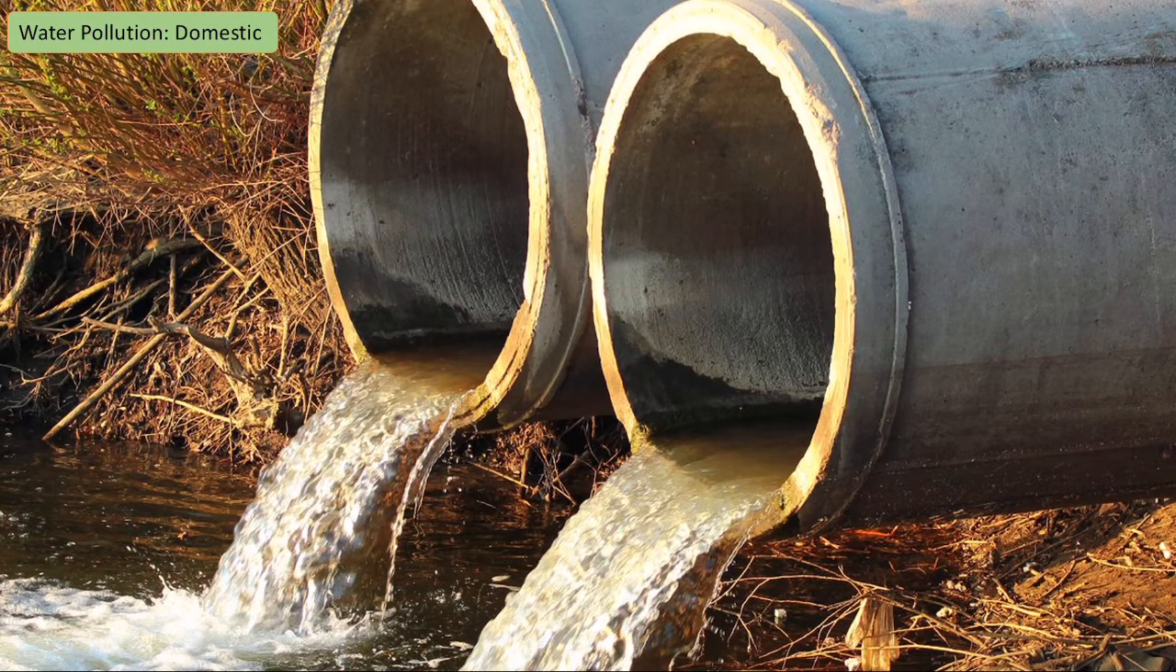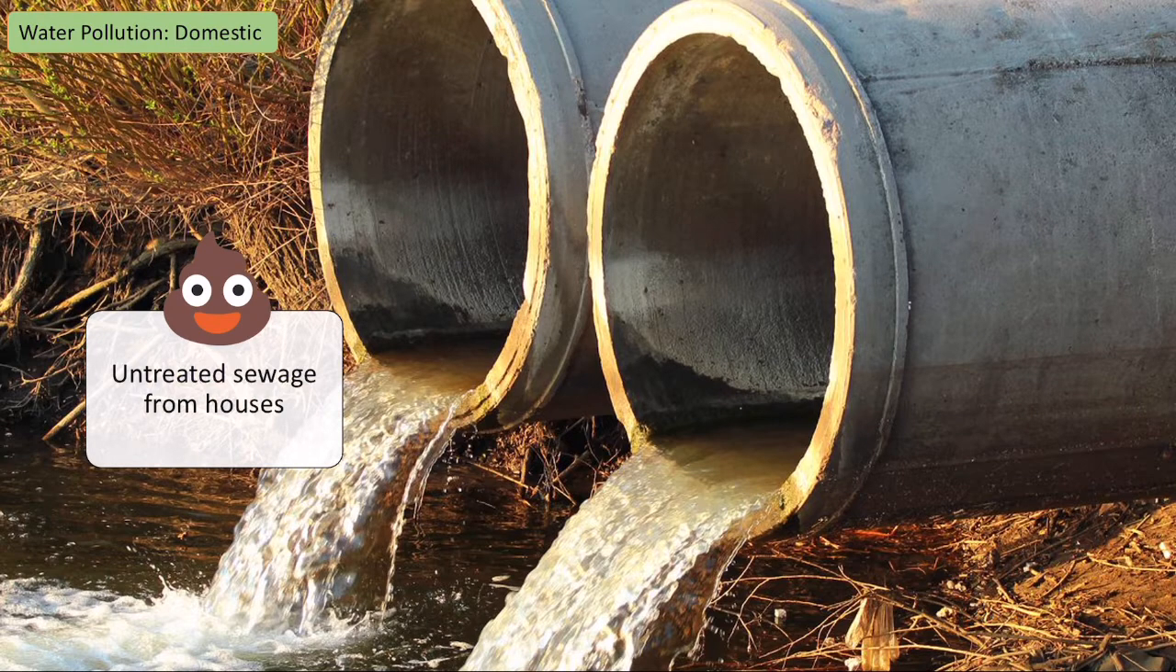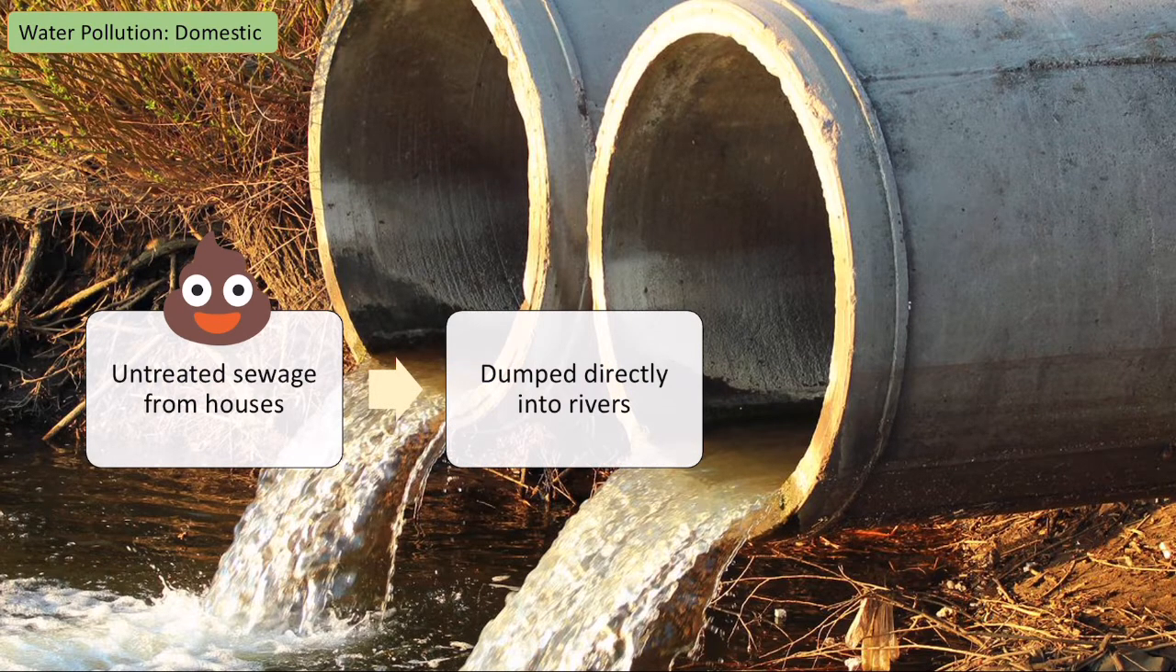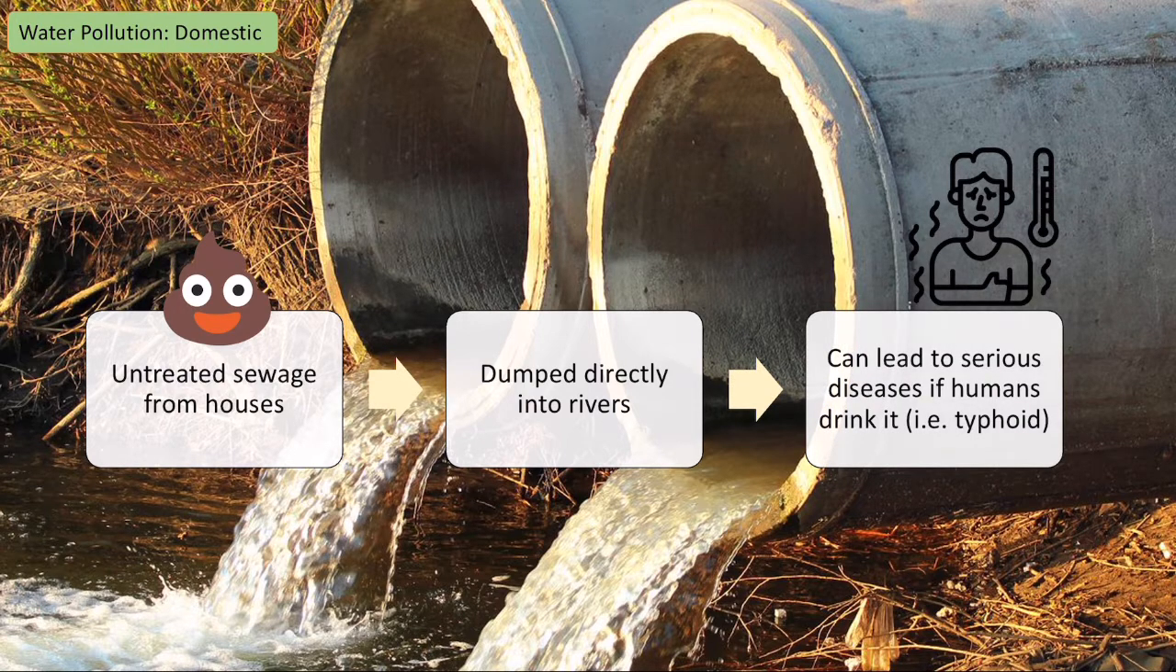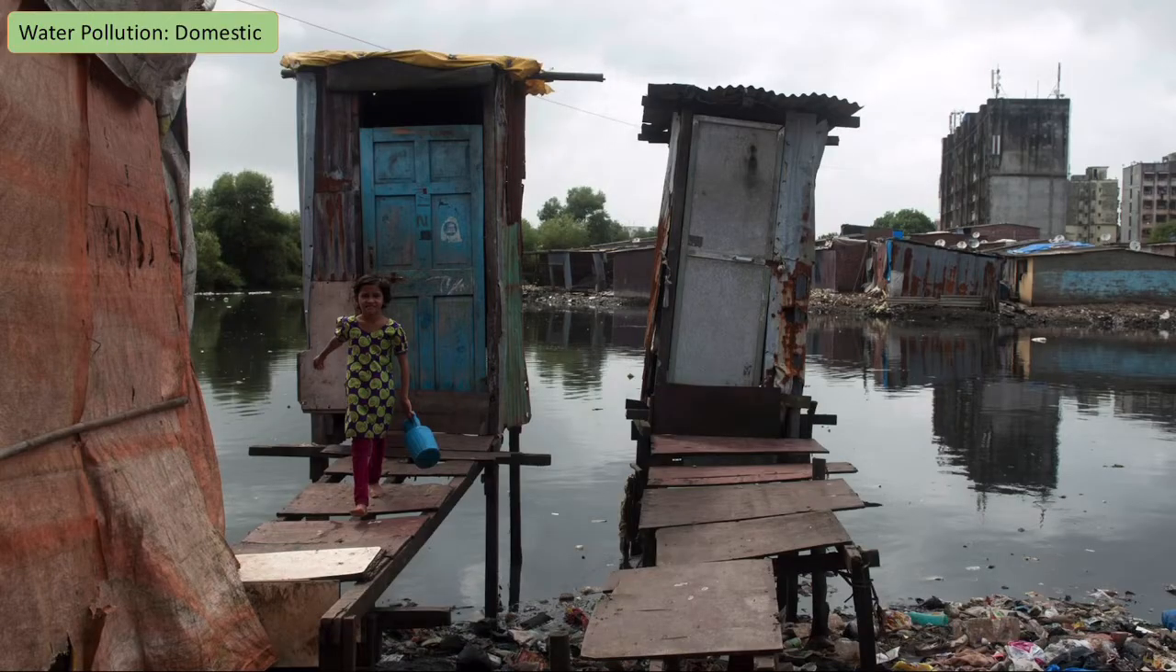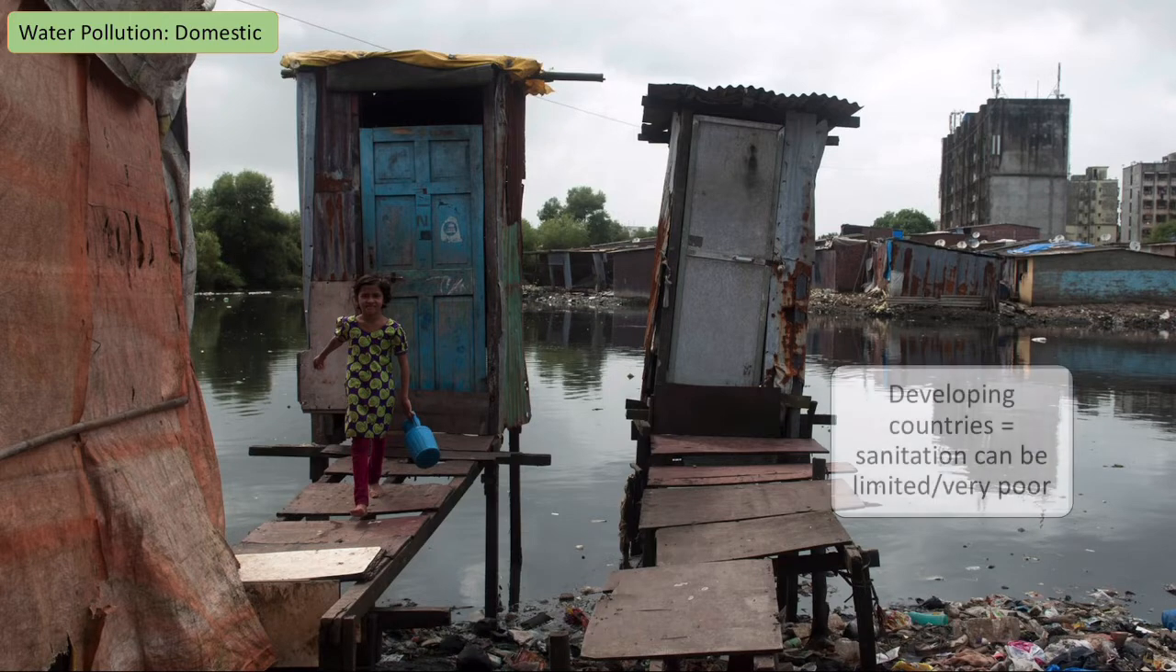This is to do with our homes. When we put untreated sewage into the rivers from our homes, directly dumping it, this can lead to very serious diseases if humans drink it. So things like typhoid. This doesn't happen a lot in developed countries, but here we can see an example in a developing country where we've got very poor sanitation. We don't have good sewers. People often dump their fecal matter and their sewage straight into the river, and therefore that leads to these problems in terms of water pollution.